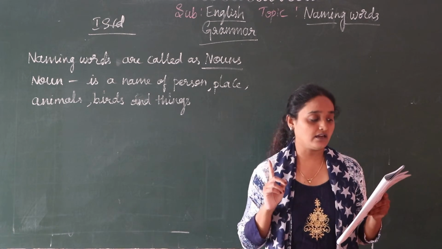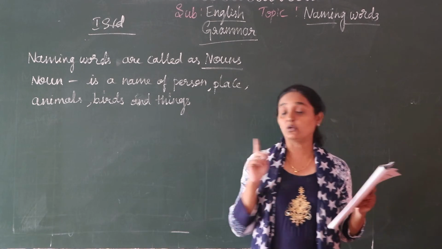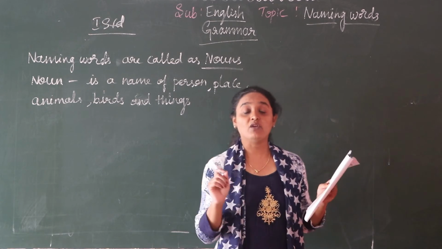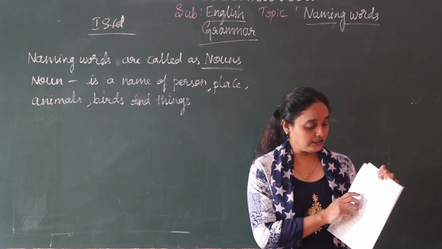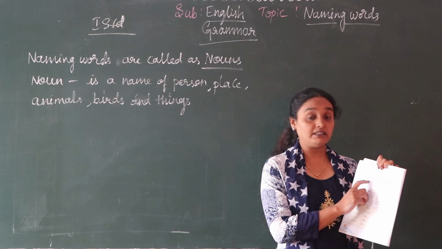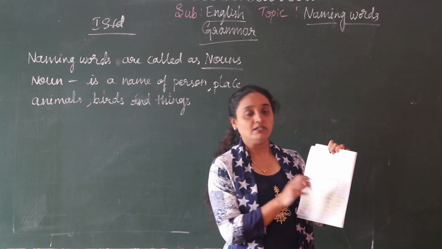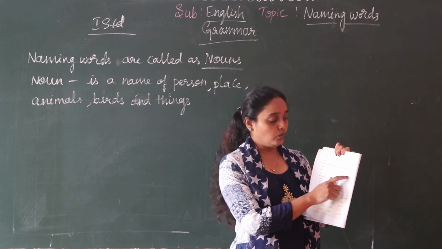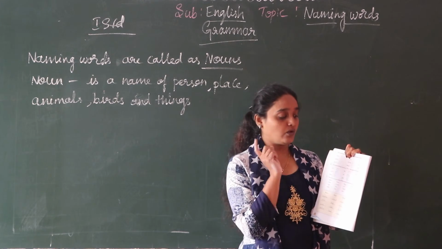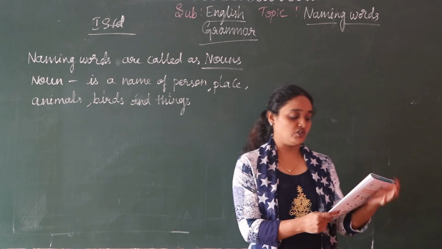Next, the names of things are nouns. Now you have to underline only the things. I told you what the things are. The things you have to underline. So here table, uncle, father. Tick it for table. Next you have rat, pen, ball. You have to tick for pen and ball. Next Priya, comb, television. So you have to tick only for comb and television.